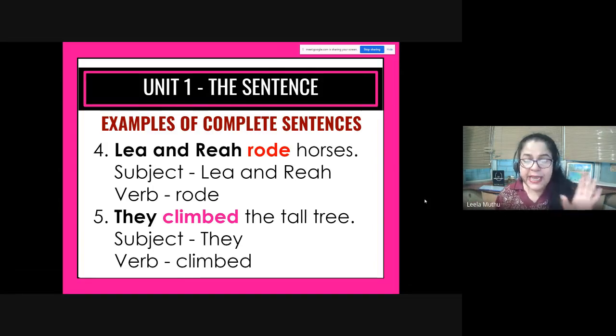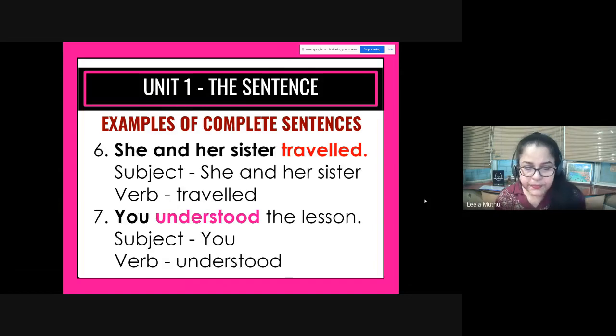Okay. They climbed a tree. They is a pronoun subject. Climbed is the verb. It's a complete thought. They climbed the tree, full stop. She and her sister traveled. Now, she and her sister traveled, full stop. Complete sense. It's got a subject, it's got a verb.